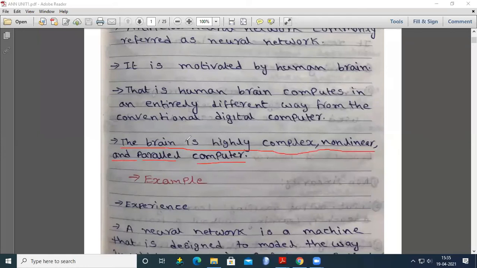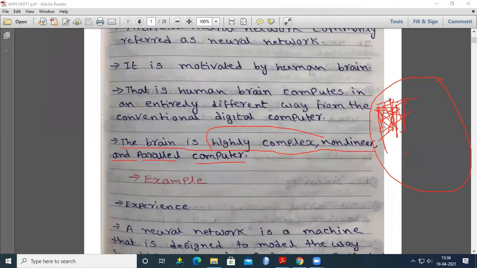So what does it mean? The brain is highly complex. The brain is a combination of different neurons. For example, this is the brain, and in this brain there are different neurons. These are the neurons, let us assume like this. Now, non-linear and parallel computer. Non-linear is nothing but each neuron is connected with many neurons like this. All these are connected. So that we call a non-linear and parallel computer.